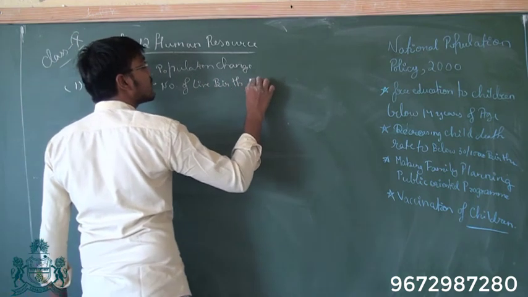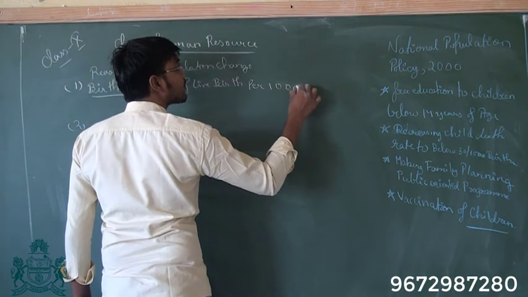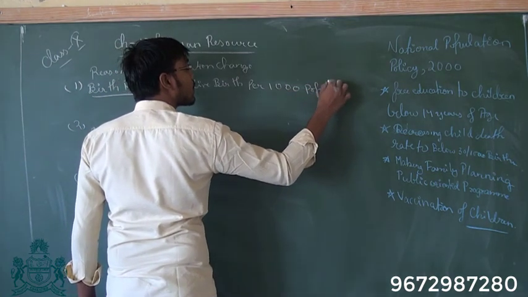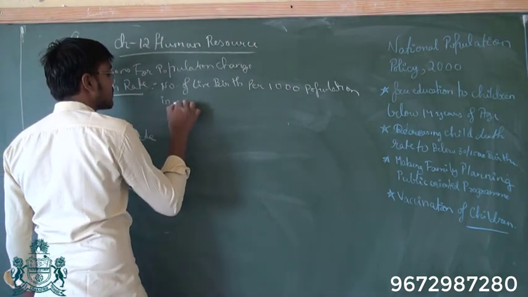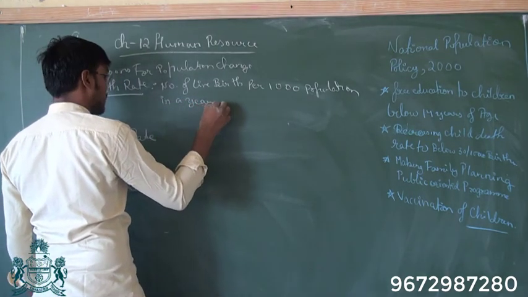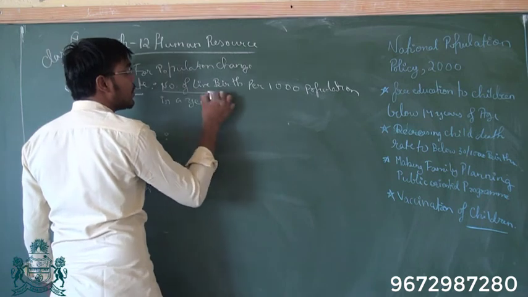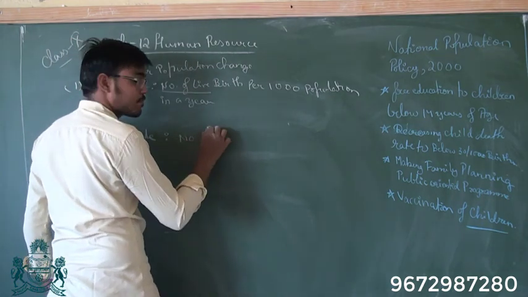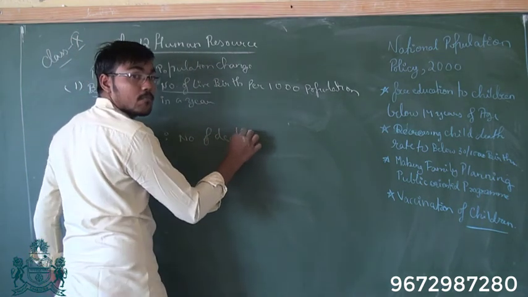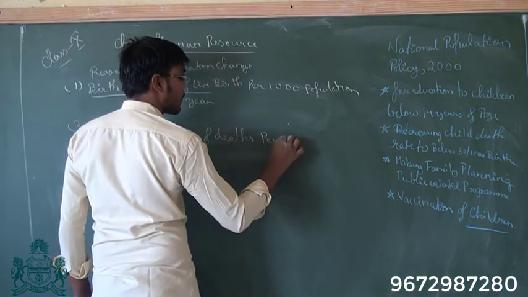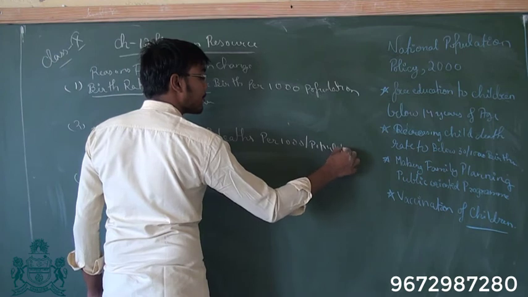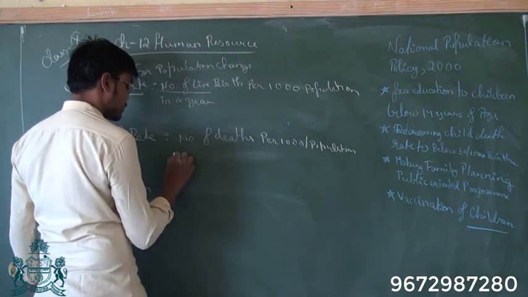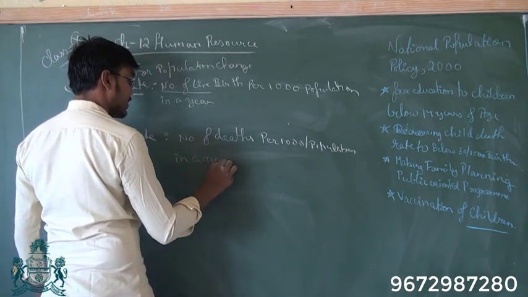Birth rate is the number of live births per 1,000 population in a year. Similarly, death rate is the number of deaths per 1,000 population in a year.